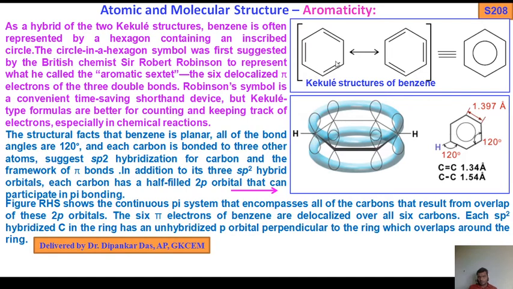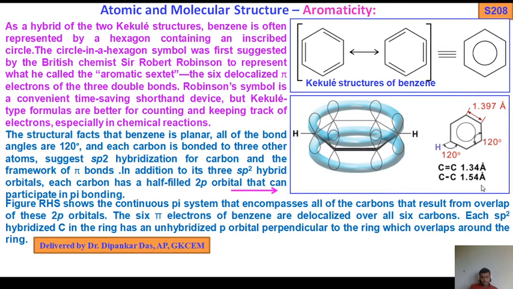Double bond, single bond, double bond. As you know, conjugation means we have a structure with alternating double bond, single bond, double bond, single bond. That means there is a conjugated system. If we have conjugation, then the pi electrons get delocalized, and the resonance energy gives more stabilization. So each sp2 hybridized carbon in the ring has an unhybridized p orbital which is perpendicular to the ring and overlaps around the ring.